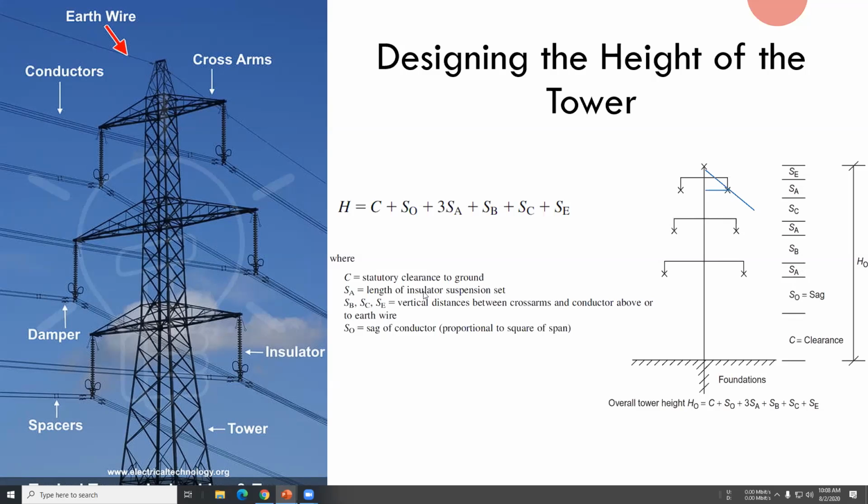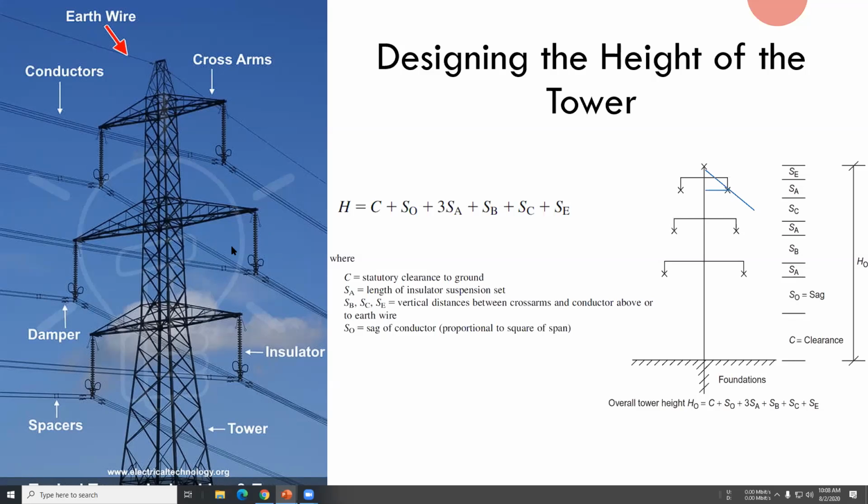Then you have SA. SA is the length of the insulator suspension set. We are going to study these insulator calculations, I think after 2 lectures, so we will also see that. You will calculate these lengths, and then SB. These are usually the clearances between these cross arms.